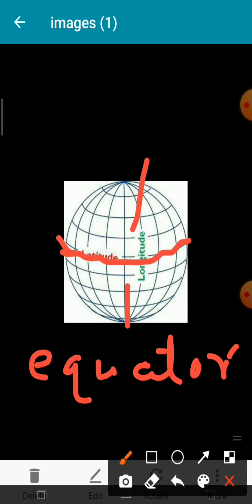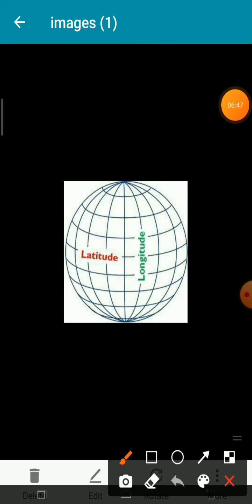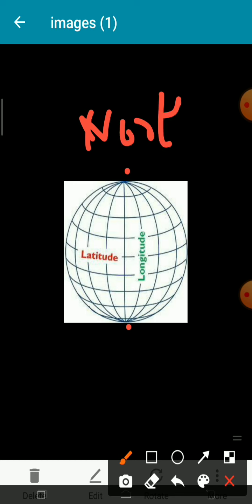I think all of you know this: this is the north direction, and this is the south direction. And students, you see the points here and here.